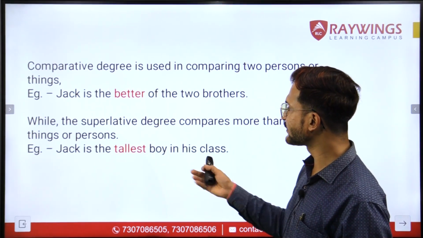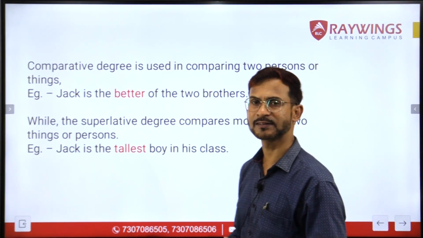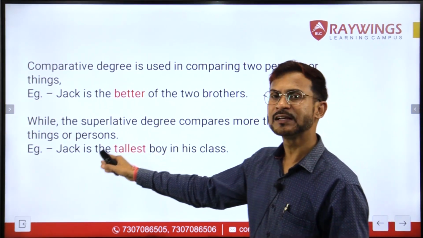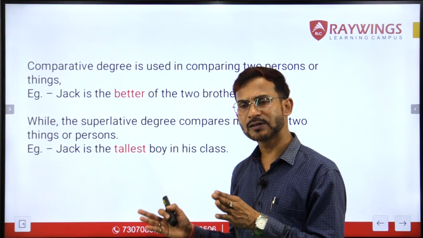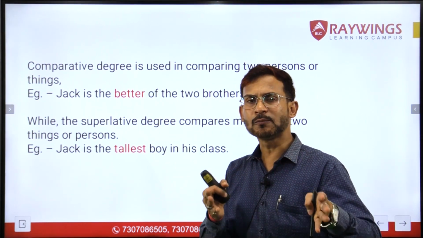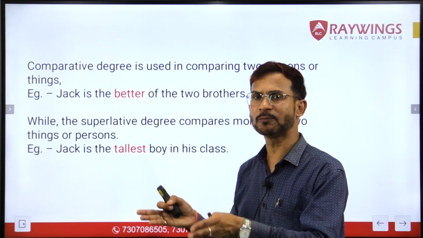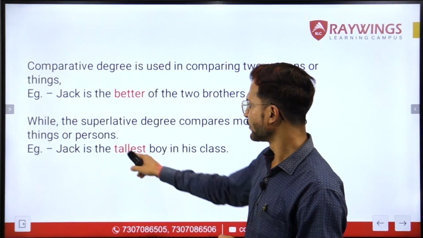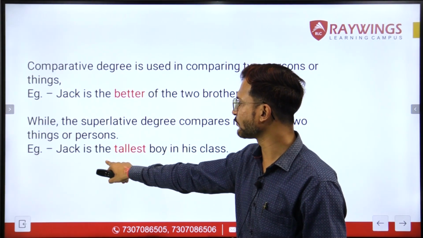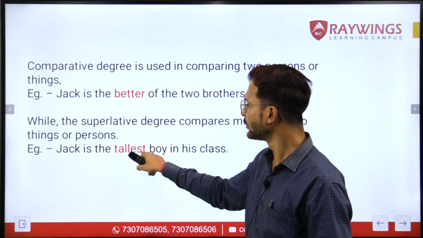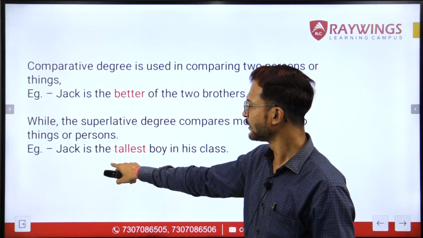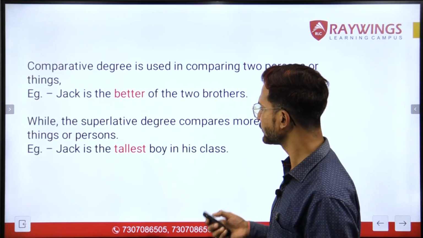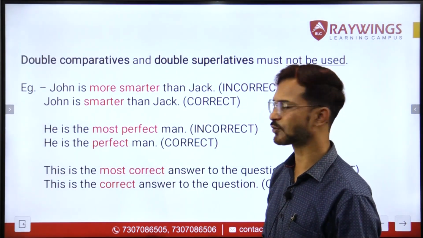Now let us have a look at the example here. The example says, Jack is the tallest boy in his class. This means that Jack is tallest of all the boys. That means in comparison to all the boys in the class, he is the tallest one. Nobody is taller than him, right? And we can see that we have used the definite article "the" before the superlative degree of the adjective tallest, the tallest boy, right?